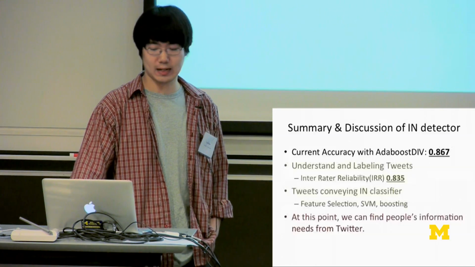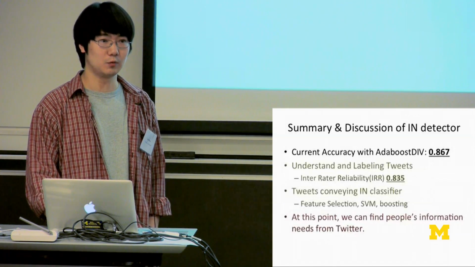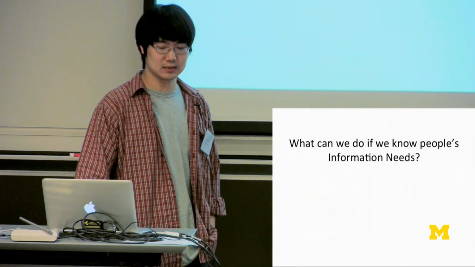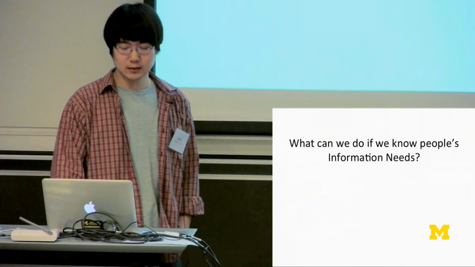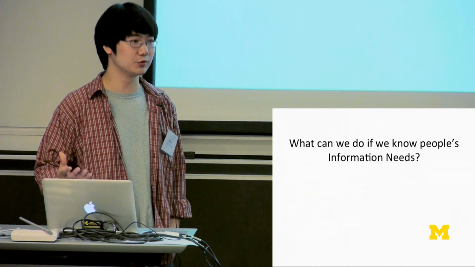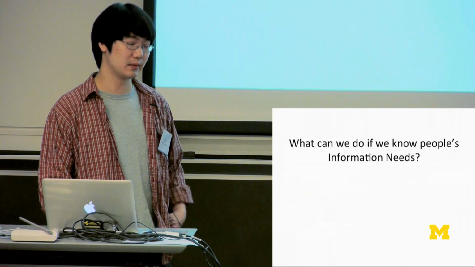So at this point, we have this classifier that we can use to find people's information needs from Twitter. So we'll begin to discuss the next question: what can we do if we know people's information needs? Intuitively, if we know what people want to know in social media or in the real world, we can develop a lot of very meaningful applications.